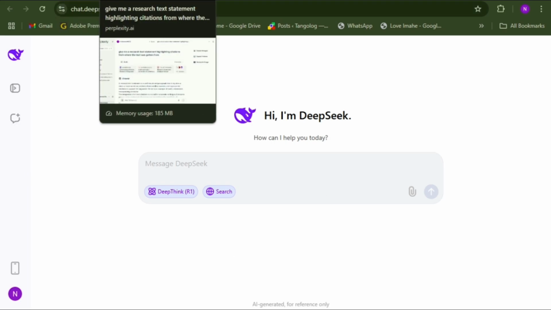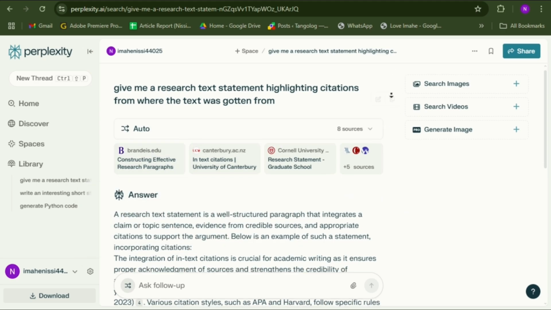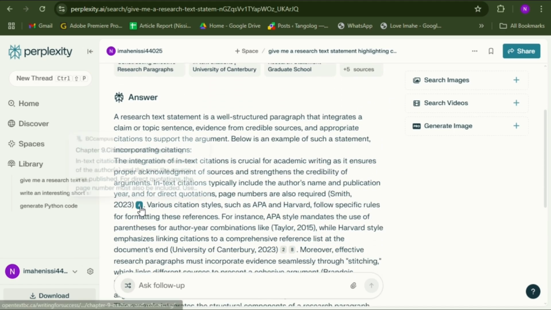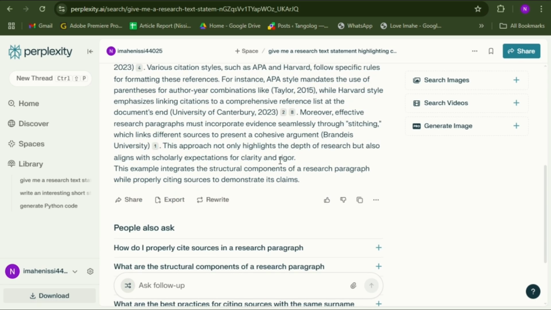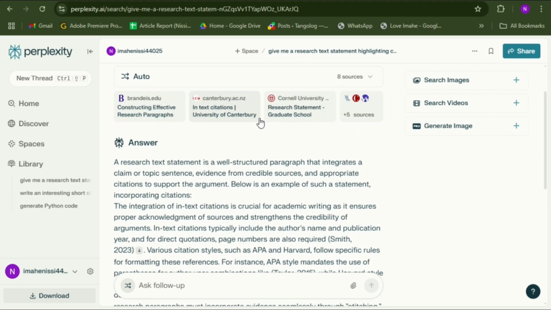Let me show you an example of Perplexity's ability to generate very strong research along with citations. I gave it a simple prompt here: give me a research text statement highlighting citations from where the text was gotten. The beautiful thing about Perplexity is that it gave me an answer, along with in-text citations, and more options on what I need to search for. But the best part, and what I love most about it, is that it gave me the sources it got these answers from. DeepSeek doesn't really go this in depth.